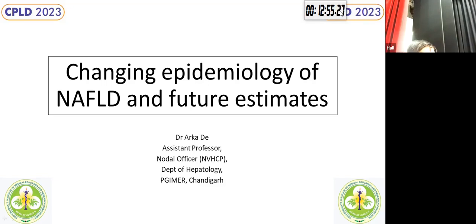And what is the trend? There is a trend of NAFLD prevalence going up and up if you look at the data from 1990 till 2020. It has increased from about 20% to almost 38%, with the most rapid change being observed again in South America and Europe, which could have something to do with the Andean diet that is followed in South America. This translates to an annual increase in the prevalence of almost 1%, that's 0.7%. However, there has been no change in the phenotypic risk factors of NAFLD. In other words, NAFLD still continues to remain the most common in patients who are obese or diabetic or who have other metabolic syndrome risk factors.